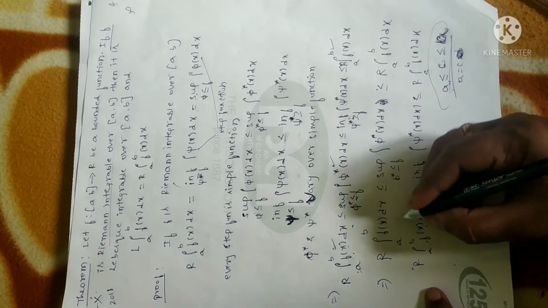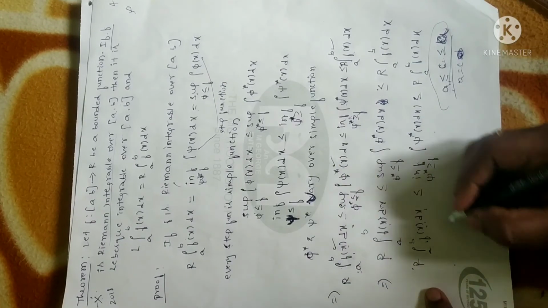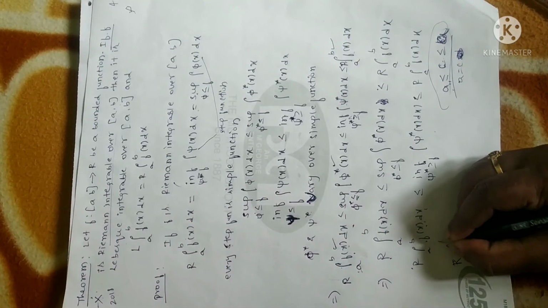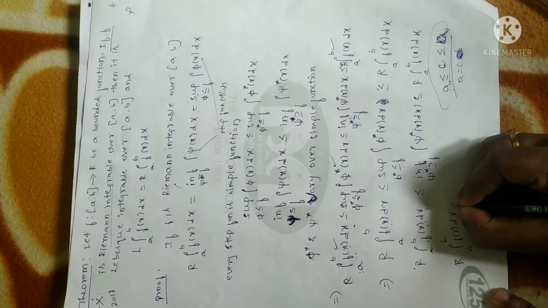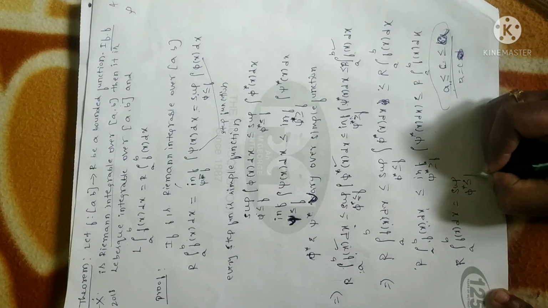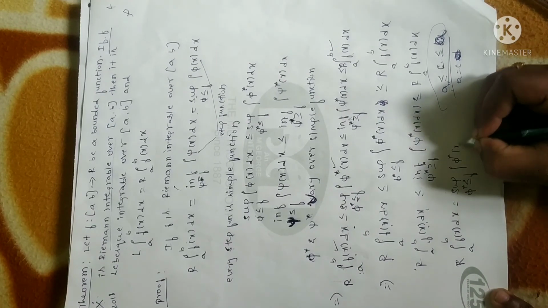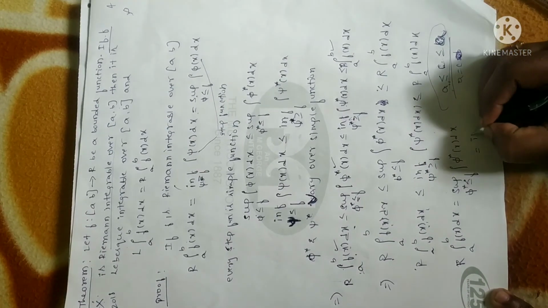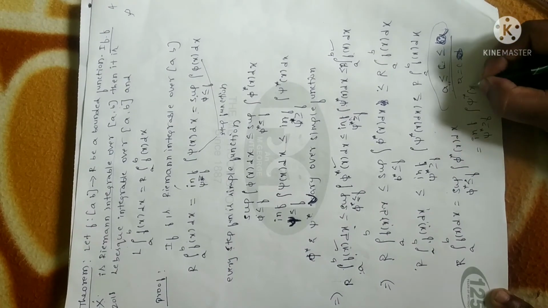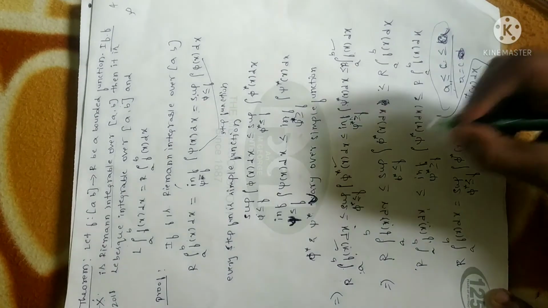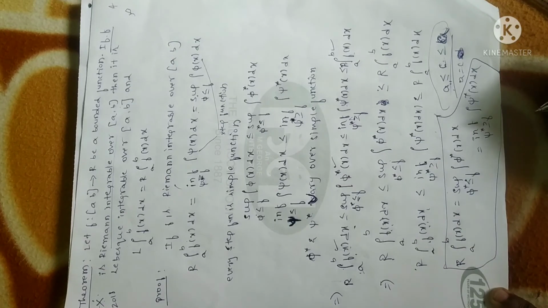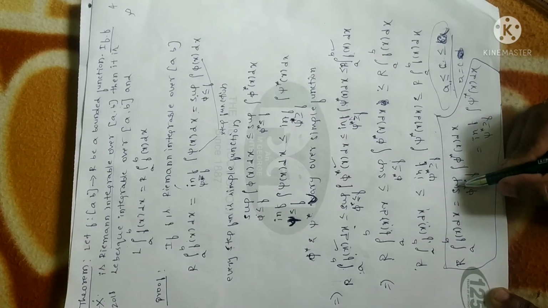Right? So similarly, by comparing these two statements, I can directly write that the Riemann integral from a to b of f of x dx will be equal to the supremum of pi star, which is less than or equal to f, of pi star of x dx, will be equal to the infimum of psi star, which is greater than or equal to f, of psi star of x dx. Why? Because both the values will be in between the same function. So I can write that they are equal. So the supremum and infimum are equal.